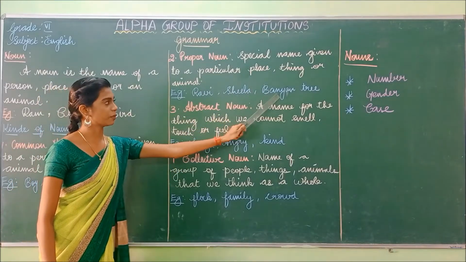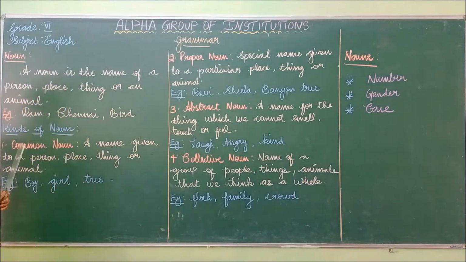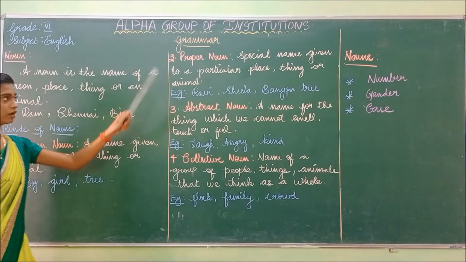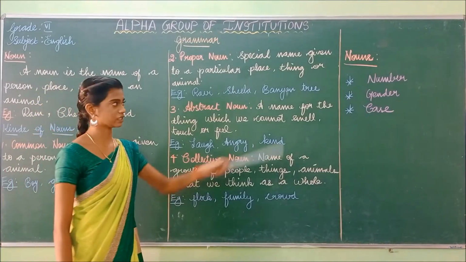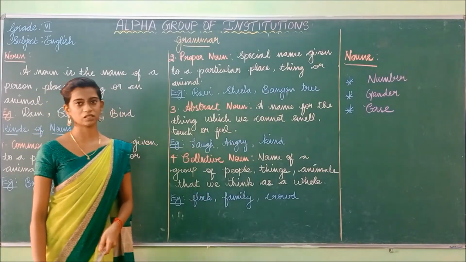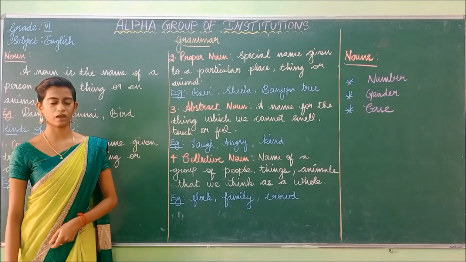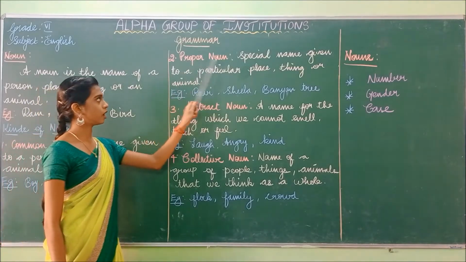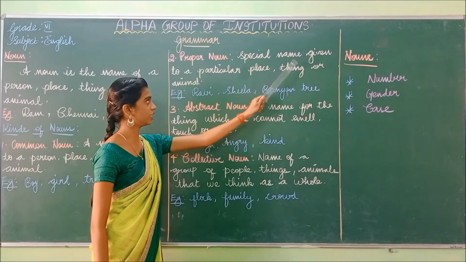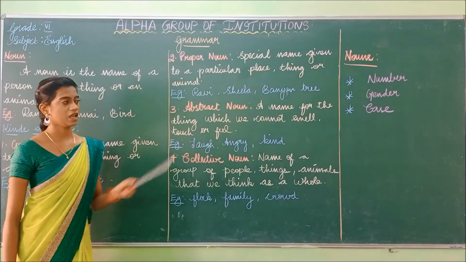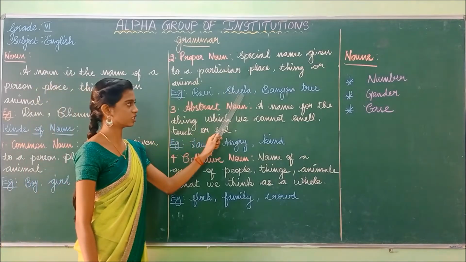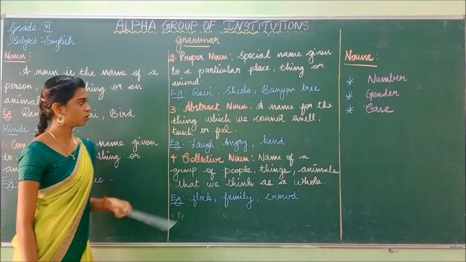Look at the third example, banyan tree. In common noun I have mentioned only the tree as a common one, but in proper noun I have given a specific name to the tree as banyan tree. Have you understood, students? Proper noun is a special name given to a particular person, place, thing or animal. Example: Ravi, Sheila, banyan tree. Shall we move on to the next noun?